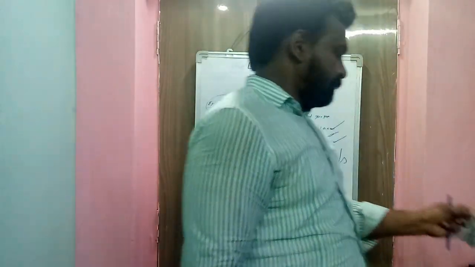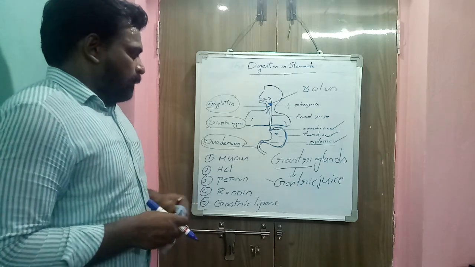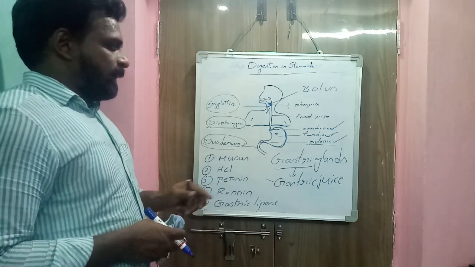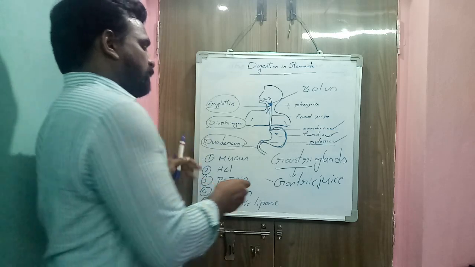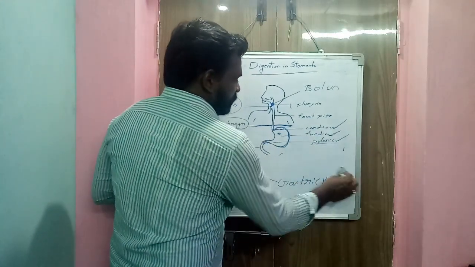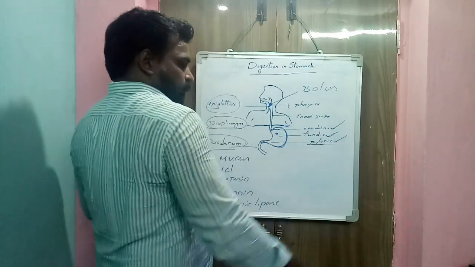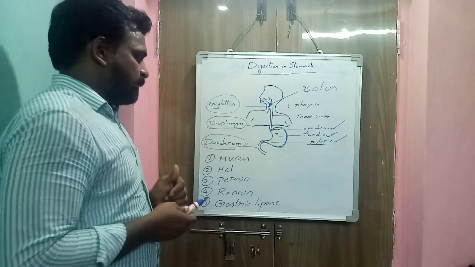So gastric juice contains mucus, HCl, pepsin, renin and gastric lipase. Okay, here the function of the hydrochloric acid released in our stomach.